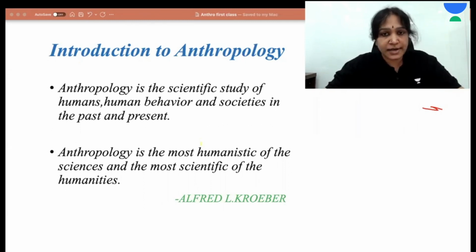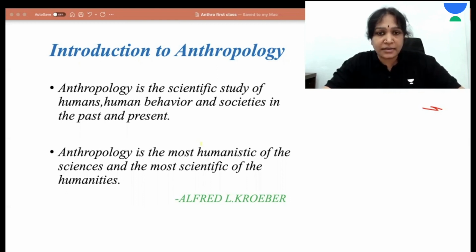Anthropology is a holistic study about human beings. It studies every aspect of human life, like, for example, social, cultural, biological, historic, geographic, psychological, medical, etc. It studies the past, present, and the future of human beings. In general, any subject can be categorized either as a science or as a humanity. For example, physics and botany can be categorized as sciences. History and sociology can be categorized as humanities.